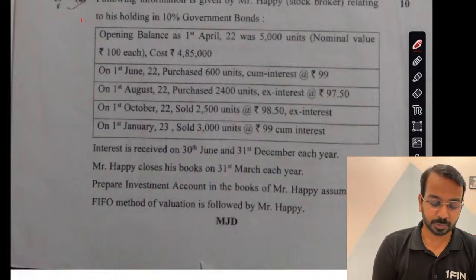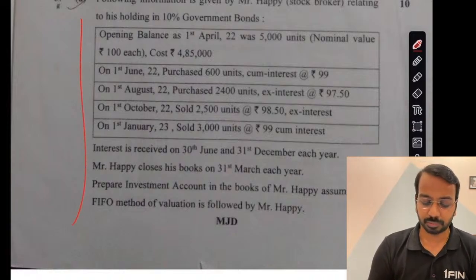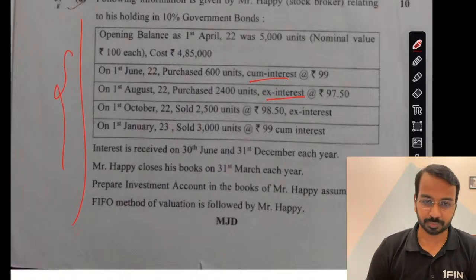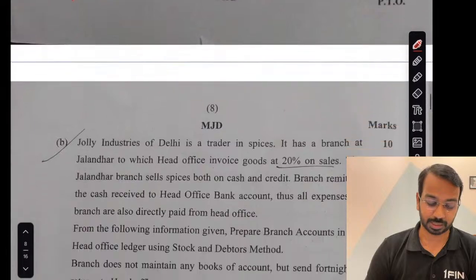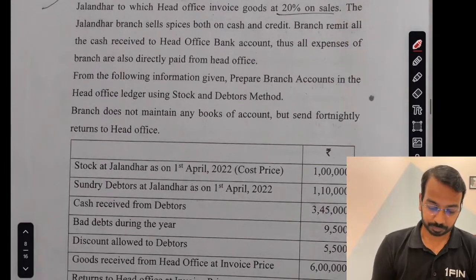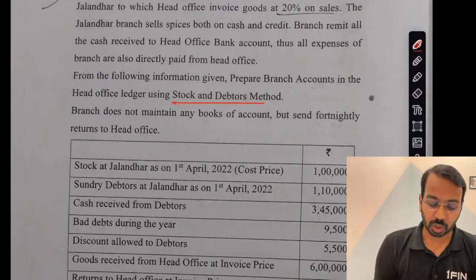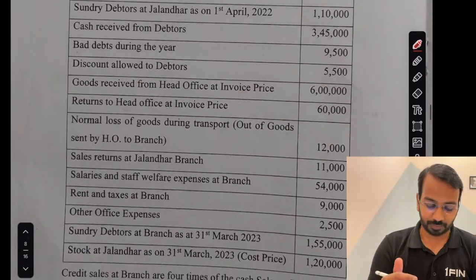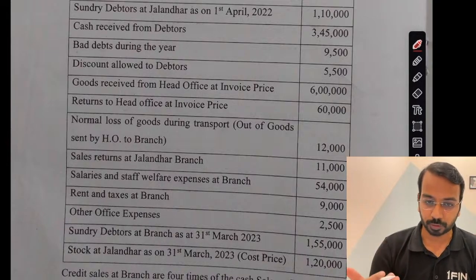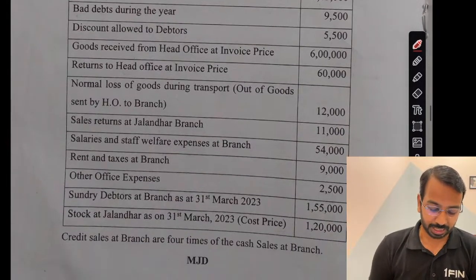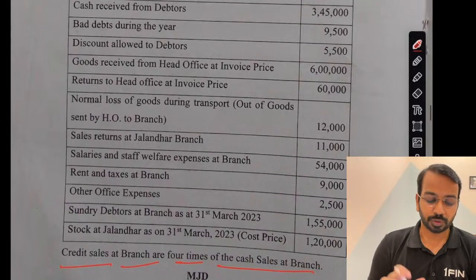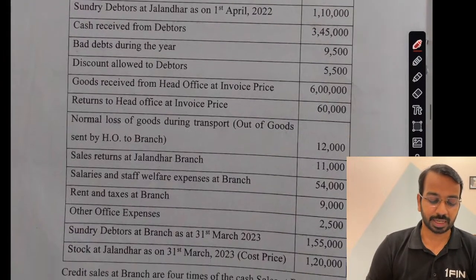Then investment accounting, a pretty standard question based on cum interest and ex interest. We would have seen enough of these types of questions in your study material and past papers as well. Then on branch accounting, stock and debtors method, here also largely straightforward. I didn't find anything which requires more discussion or complexity out here, right? Just that credit sales at branch are 4 times the cash sales at branch. So with that you could split how much is the credit sales and how much is the cash sales.